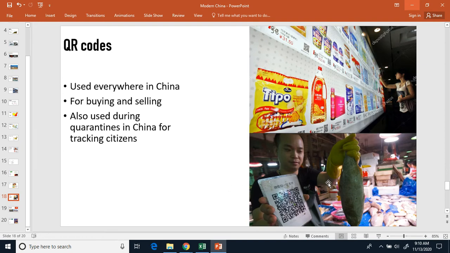So here's a guy selling a fish. You want to buy that fish. You can scan the QR code with your QR code reader on your smartphone. Bam, there you go. You now have paid that person for the fish, and you can pick up the fish. So that's what they can use it for.